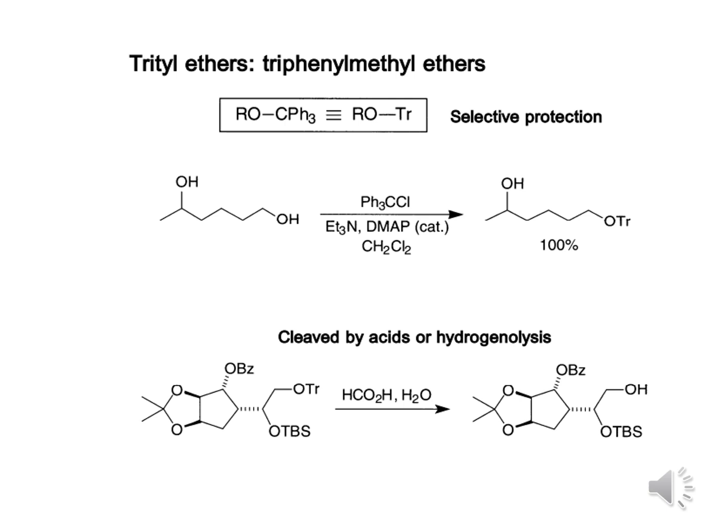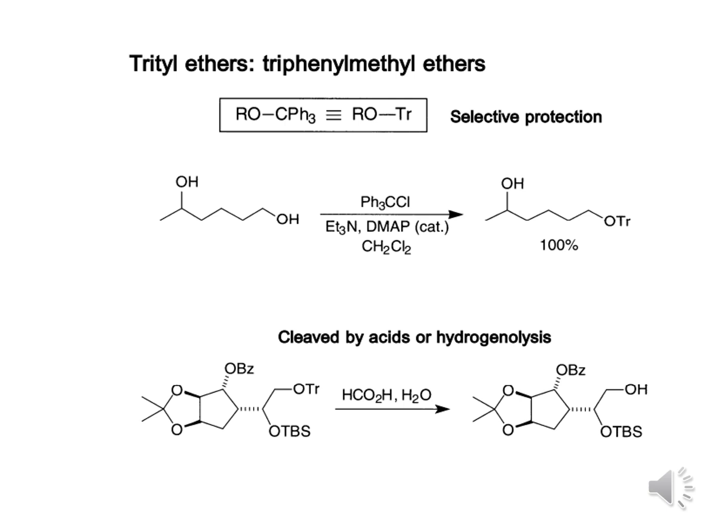Now we are going to consider another reagent, that is the trityl ethers, the triphenylmethyl ethers. So this is the triphenylmethyl ethers, or ROTr, that is a selective protection. Now when this protection should be used: if we have a molecule like this, we have both secondary alcohol as well as primary alcohol, then we can use this